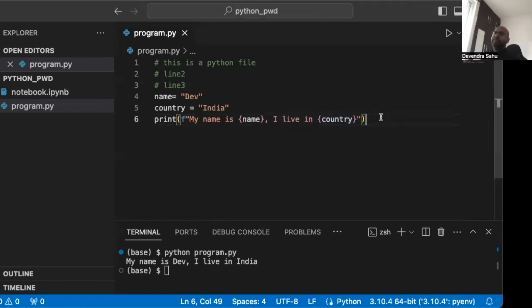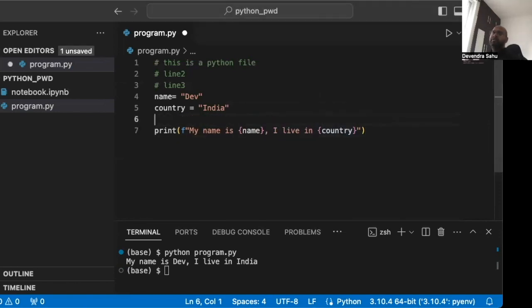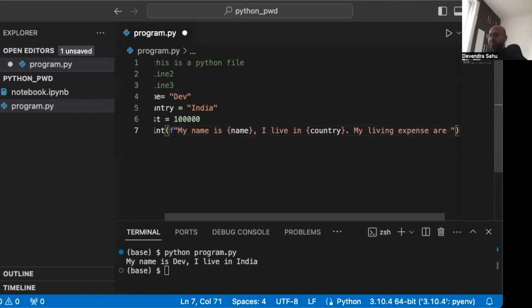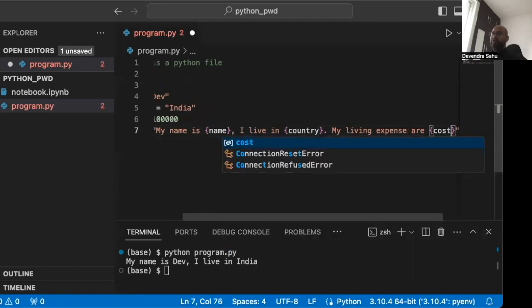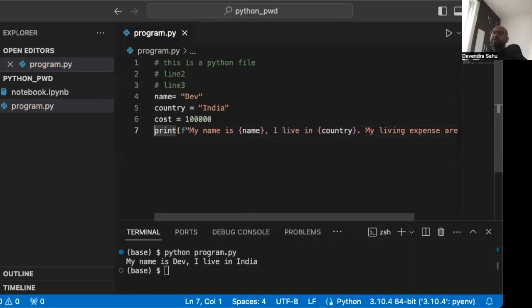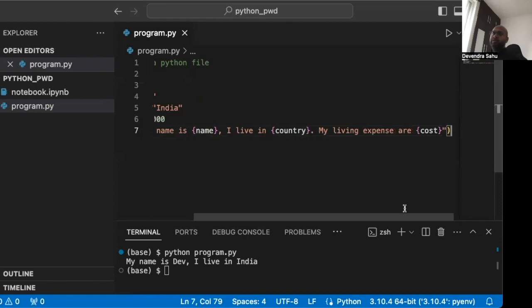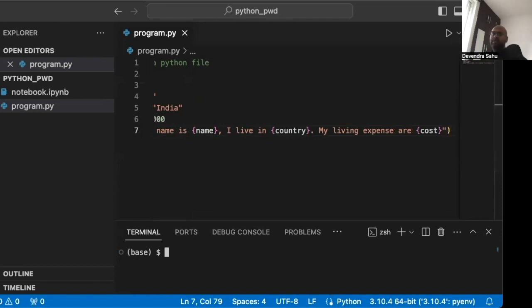Right? So while we are formatting, we can also have some number. Let's say cost is equal to 100,000. I can add "my living expenses are" and then cost. Let's see what we get. Clear the screen, run it again.